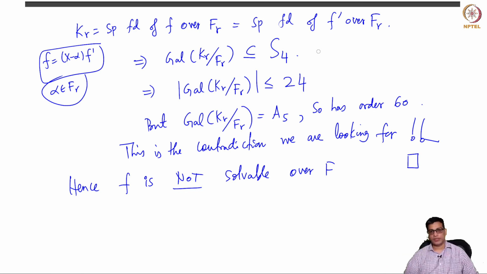Okay, so let me stop this here. In the next class, we will see such examples of quintics whose Galois group is S5 or A5, and thereby produce quintics that are not solvable, and then we will go to some problem sessions.